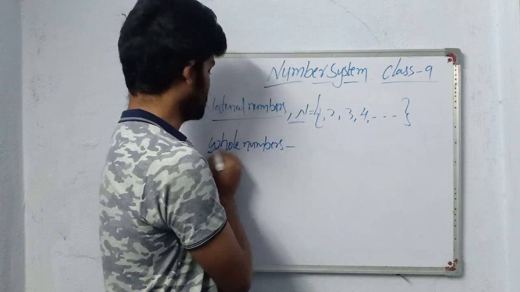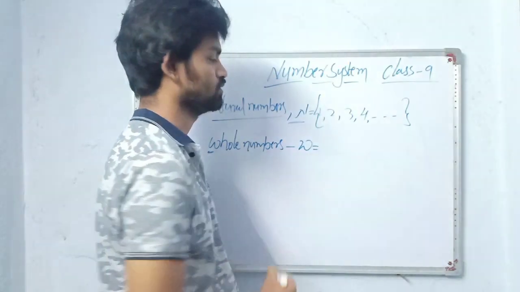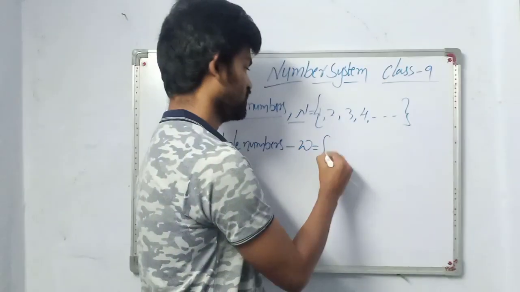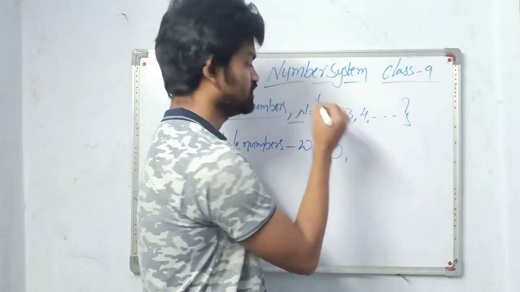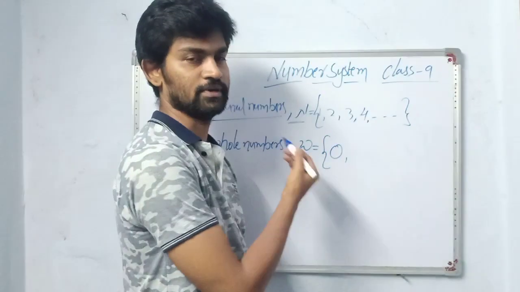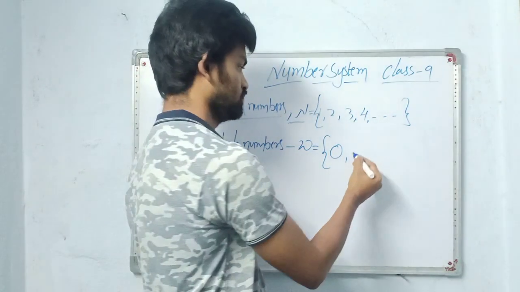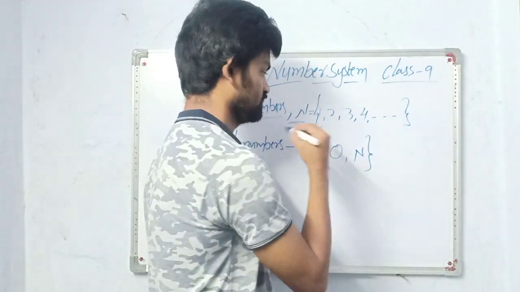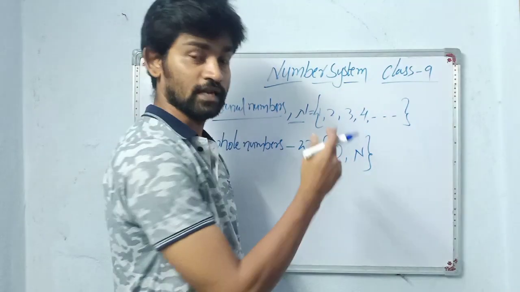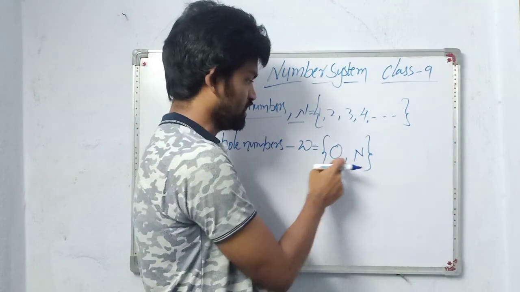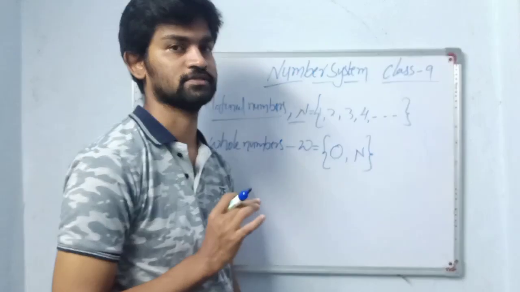Whole numbers, the starting letter is W. If you include 0 in the natural numbers, they become whole numbers.